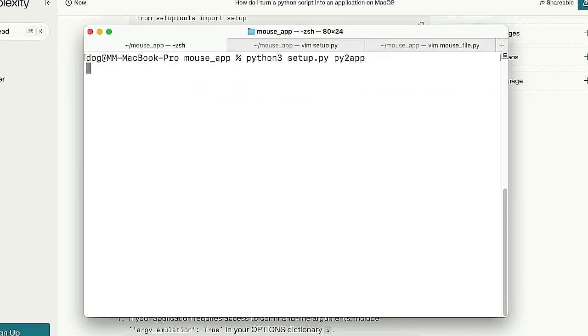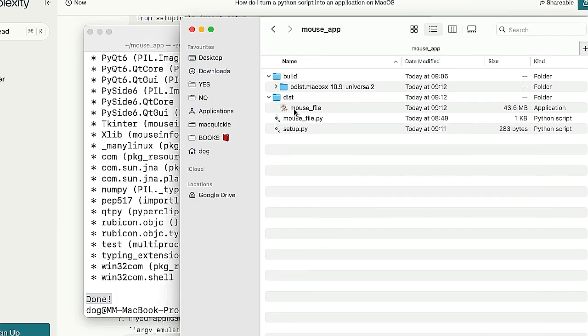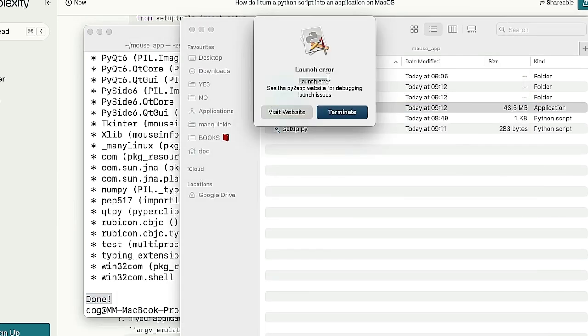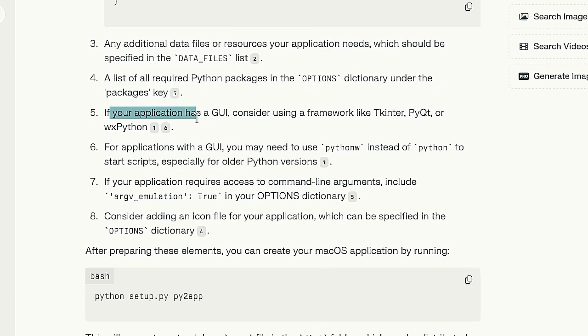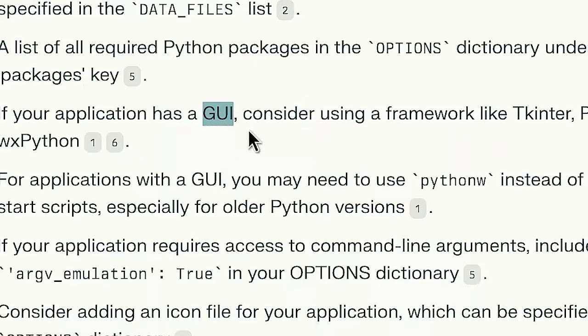Let's try to rerun this. Boom, it's done. Ooh, that's so satisfying. Now if I open it, launch error. Beautiful. Well, that's not good. Anything else? If your application has a GUI, consider using a framework like something. It doesn't have a graphical user interface.